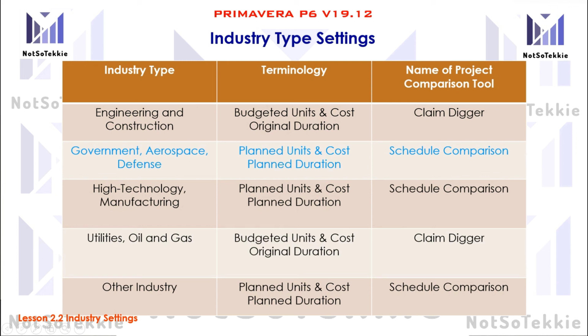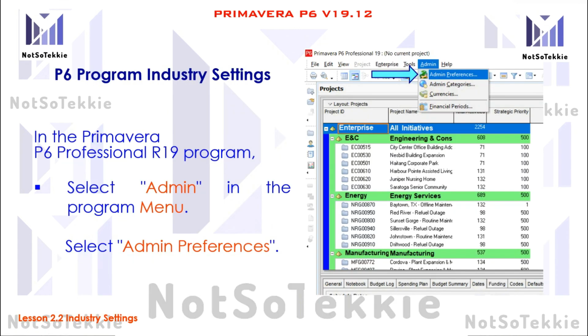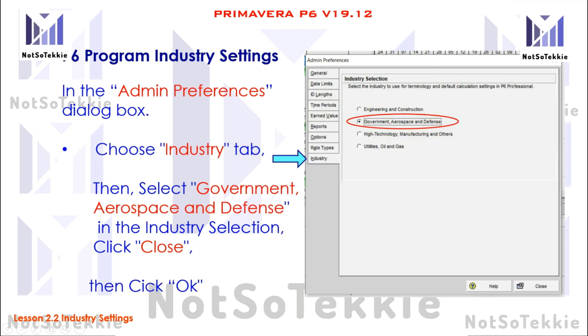So let us set the industry settings. In the admin menu, select admin preferences. In the industry tab, select government, aerospace, and defense.